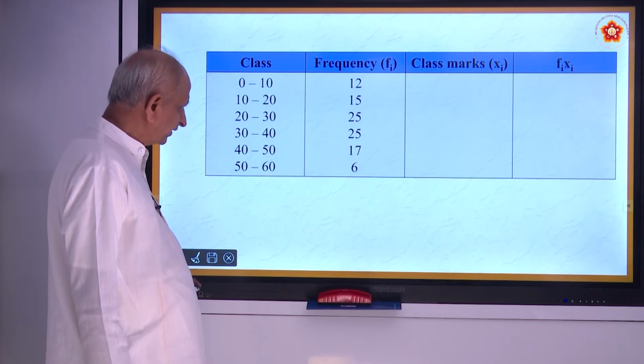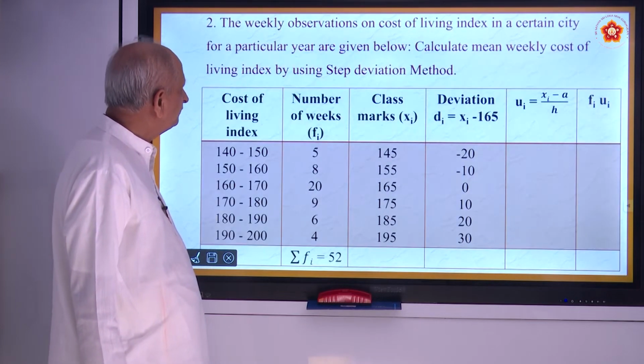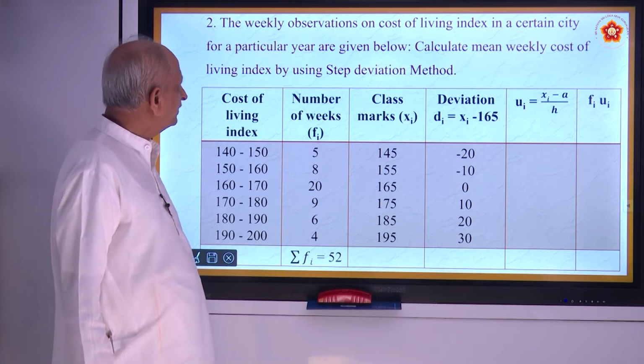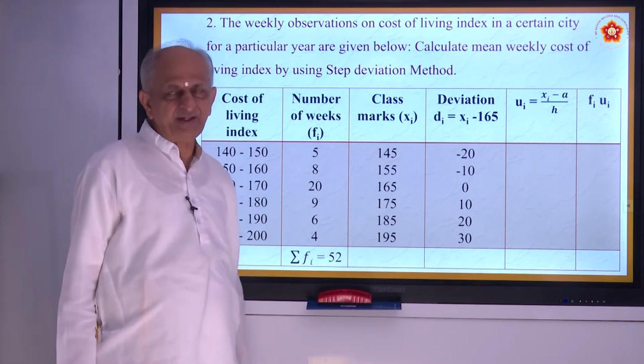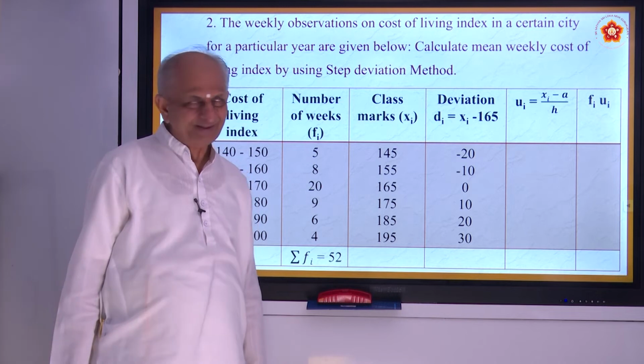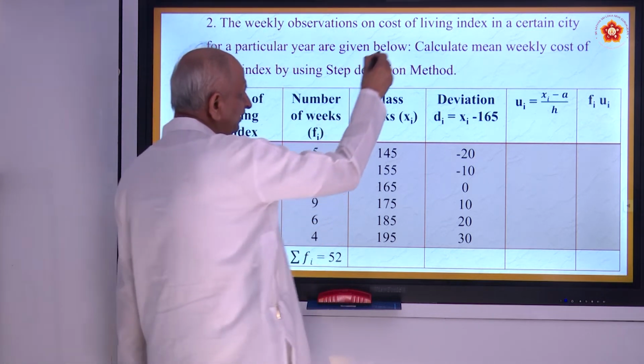Shall we see the second one? Okay, we will pass on to the second one. The weekly observations on cost of living index.